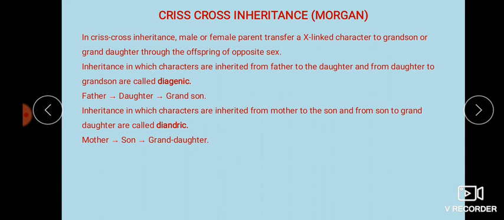Then the next type: inheritance in which characters are inherited from mother to son and from son to granddaughter. Such characters are called diandric. The mother passes the character to the son, and the son passes it to the granddaughter. So that is criss-cross inheritance. Actually the father is not giving that character to the daughter, that is, the daughter is maybe not expressing that character. The father provides it to the daughter and the daughter passes it to the grandson. So this is criss-cross inheritance.